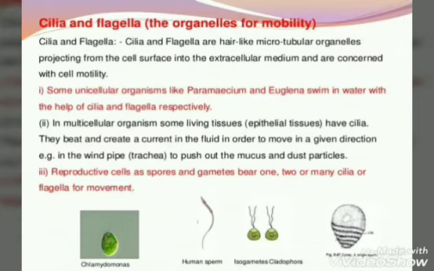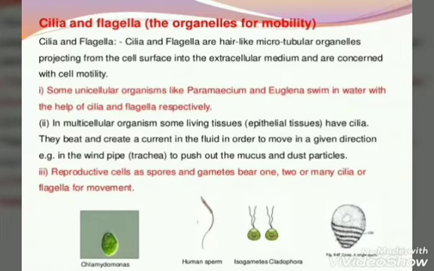In multicellular organisms, some living tissues like epithelial tissue have cilia on their outer surface. They beat and create a current in the fluid in order to move in a given direction, such as in the windpipe or the trachea, to push out the mucus and the dust particles.